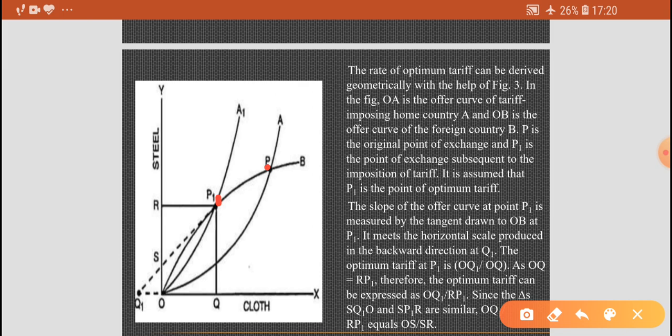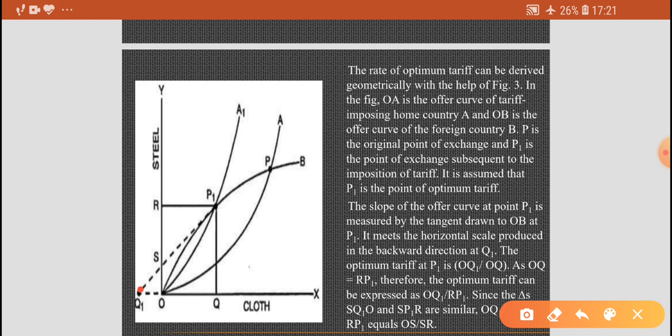The slope of the offer curve at point P1 is measured by the tangent drawn to OB. This is OB, as we know, and the tangent is drawn on OB at point P1. It means the horizontal scale is produced in the backward direction at Q1.